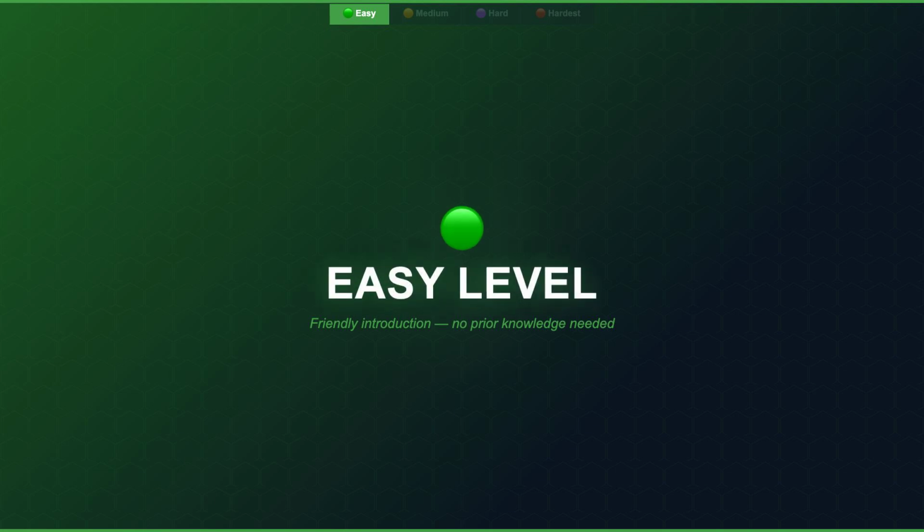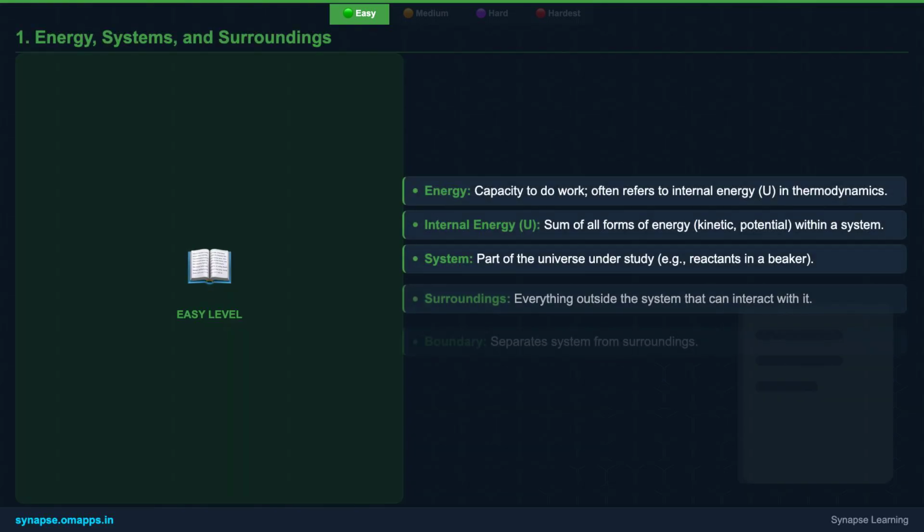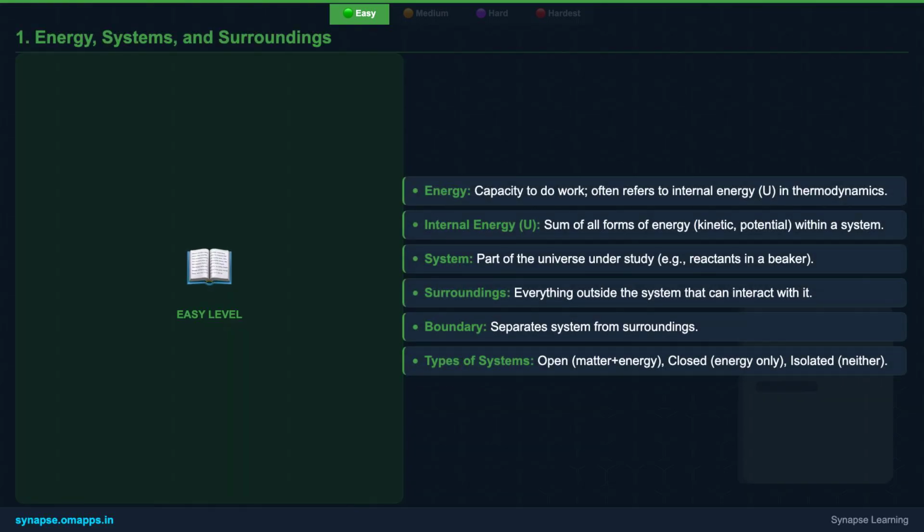Let's begin our journey with the easy level of the first law of thermodynamics. What exactly is energy? It's simply the capacity to do work. In chemistry, we are often interested in the internal energy of a system, which is the total energy stored within its molecules. To study this, we define a system as the part of the universe we are observing, like a reaction in a beaker. Everything else around it is the surroundings.